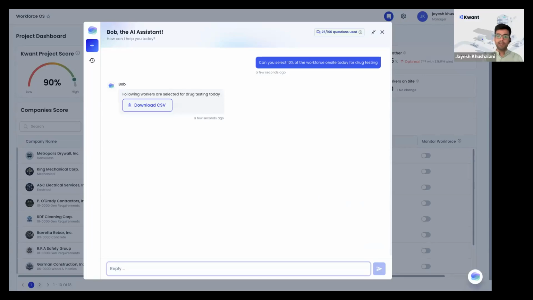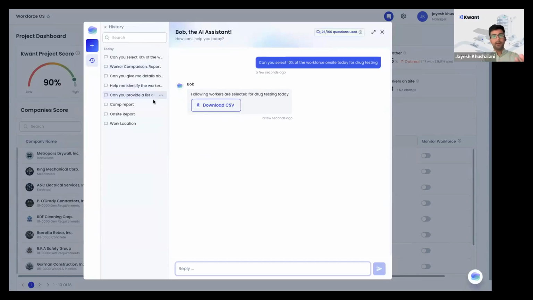And then you can simply ask them, hey, add the details of the project managers, provide their phone numbers, and so on, so that you can contact these workers to come up for drug testing. Then I can download this data and it will give you the list of the workers who have been selected for the randomized drug testing. And that is how you can rename those reports. You can definitely rename this as a drug test report. And you can just come up, like, let's say every 3 weeks or whatever schedule is, and say, can you select 10 workers today?